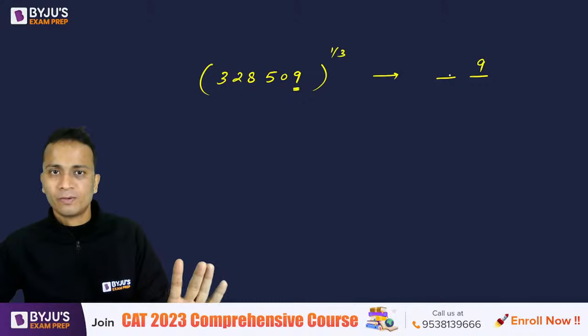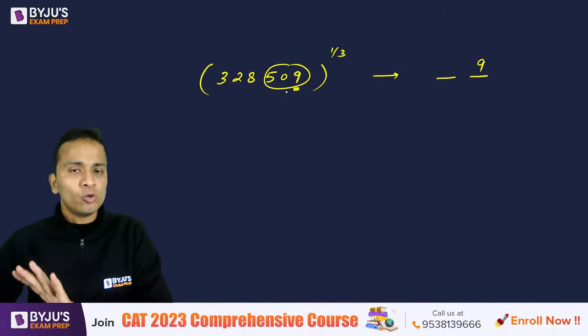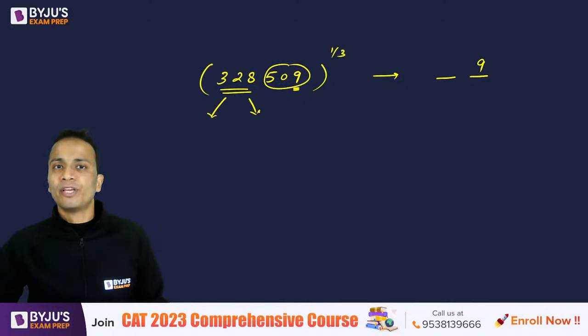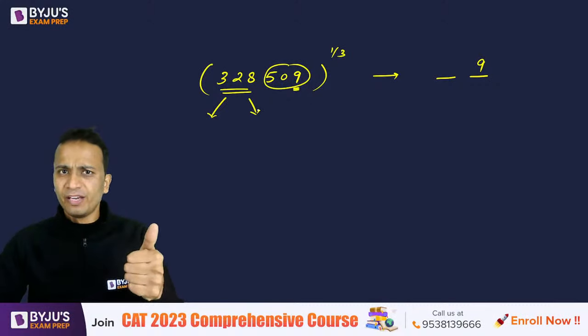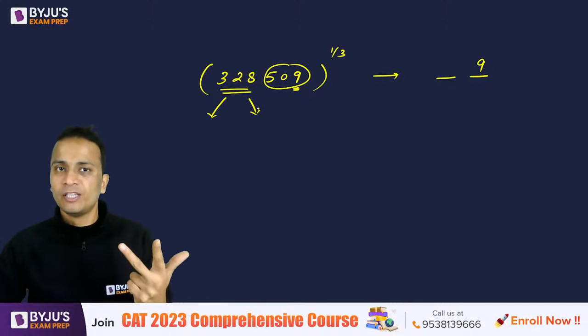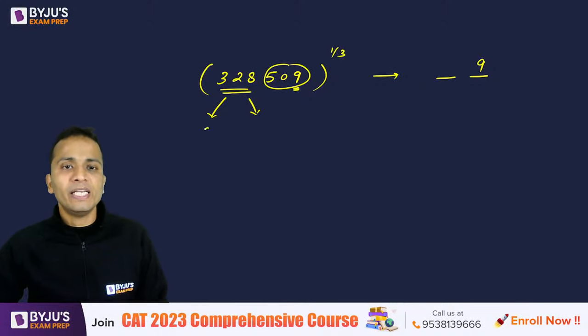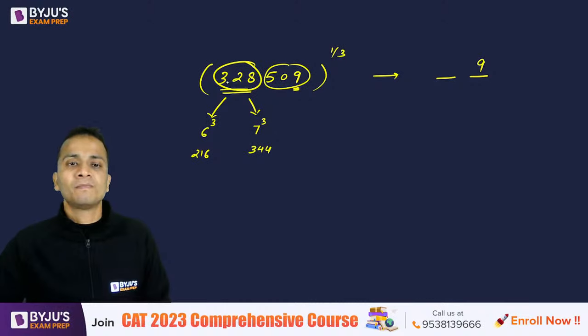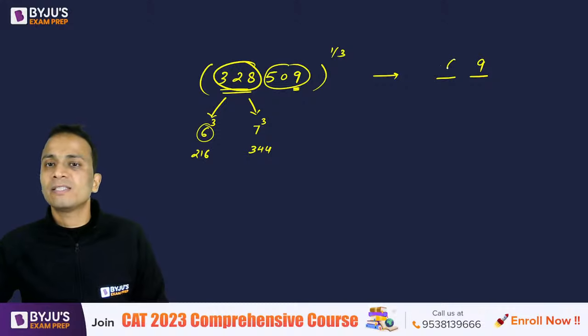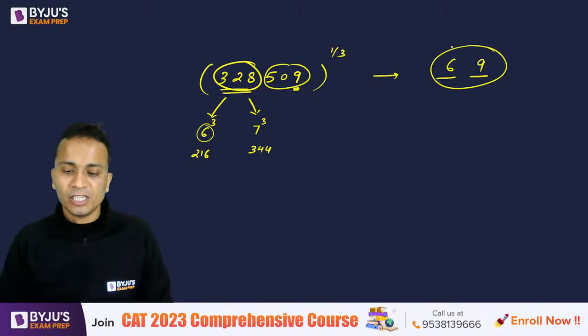First part is over. Okay, now ignore these three digits and look at 328 lies between which two perfect cubes? So 5 cube is 125, 6 cube is 216, 7 cube is 343. So I can say that 328 lies between 6 cube and 7 cube. 328, this number lies between 216 and 343. So lower of these two numbers is 6. So the correct answer here will be 69.